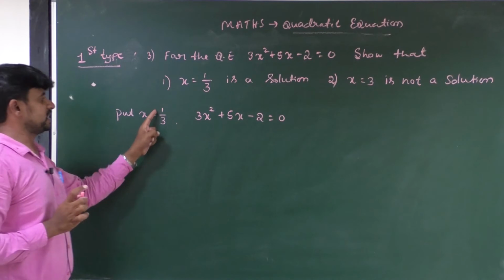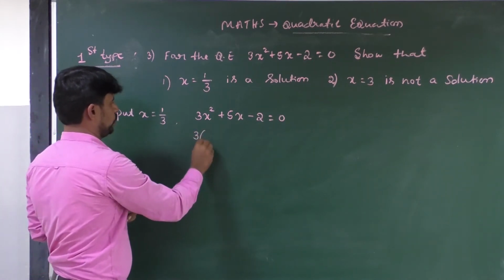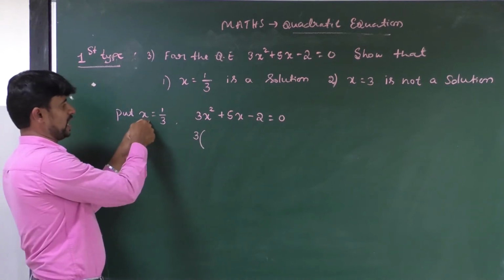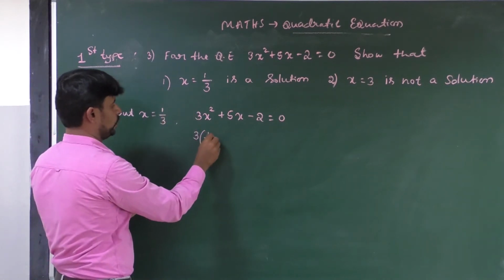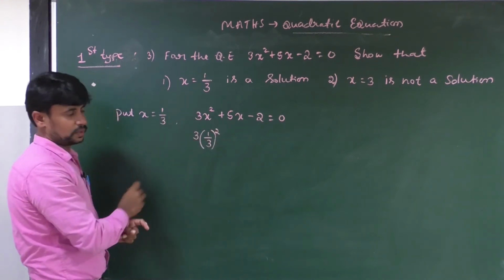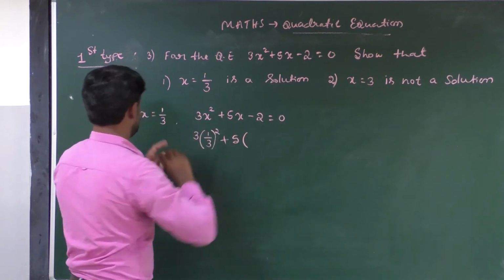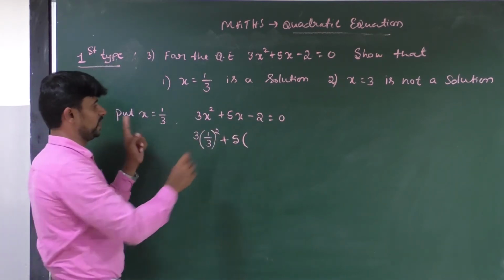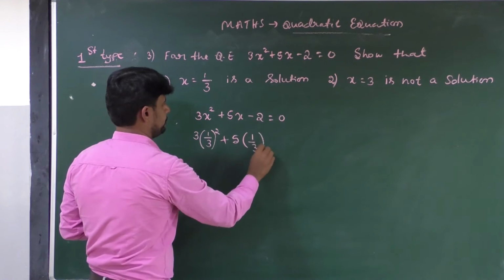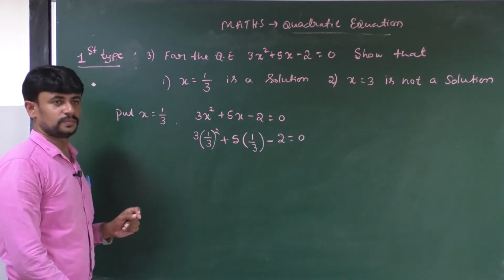Put the value x equal to 1 by 3. Then it becomes 3 into, what is the value of x? X value is 1 by 3, write as it is, square is there. Plus 5 into, what is the value of x? X value is 1 by 3. Minus 2 is equal to 0.